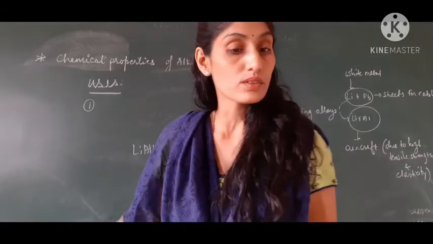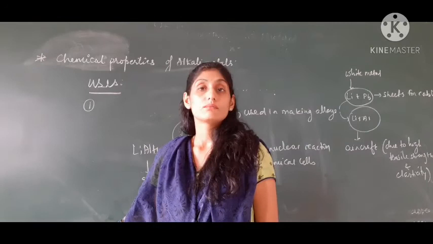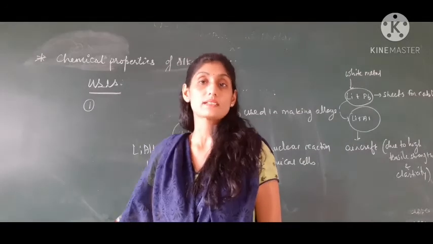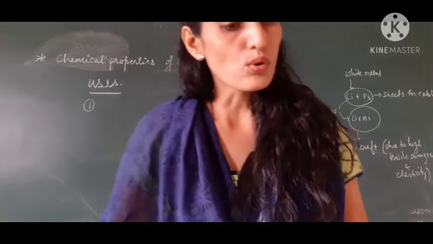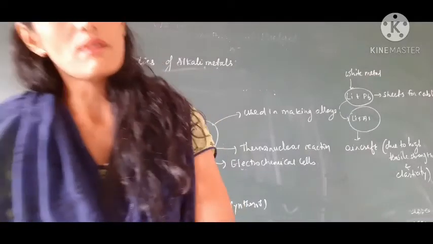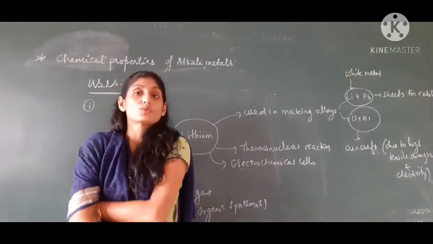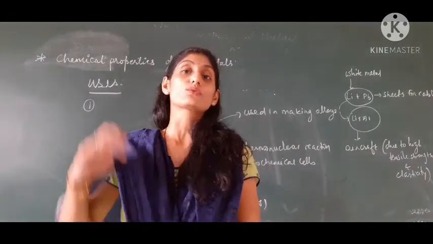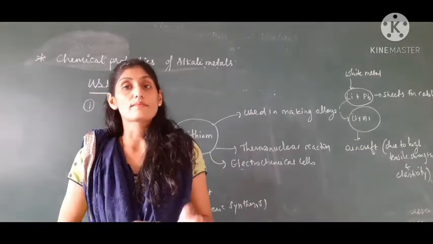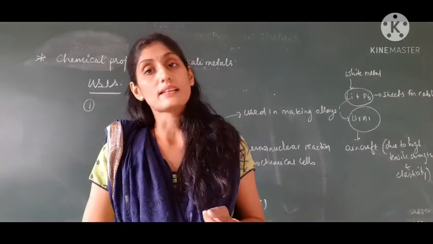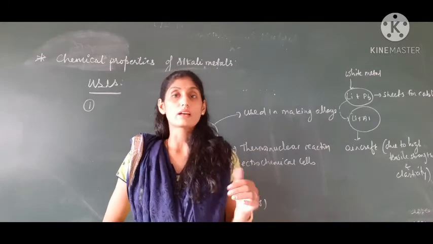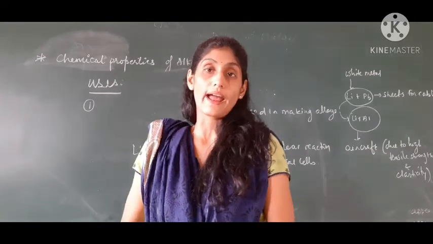It is used for extraction of many metals and non-metals like silicon as well as boron. So we can write that sodium is used for making sodium lamps. Then we can say that it is a very good reductant. It is used for extraction of boron and silicon.